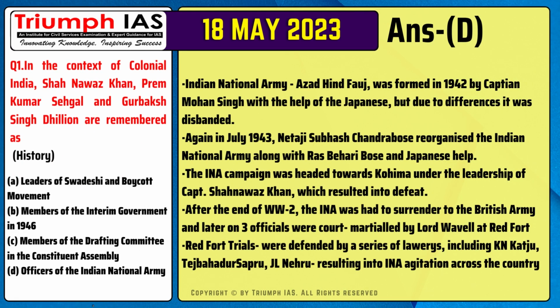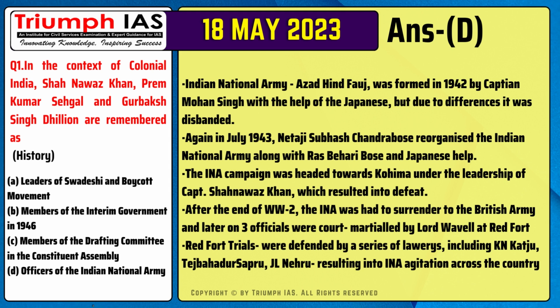The correct answer is option D. Number 1. Indian National Army, Azad Hind Fauj, was formed in 1942 by Captain Mohan Singh with the help of the Japanese, but due to differences, it was disbanded. Number 2. Again in July 1943, Netaji Subhash Chandra Bose reorganized the Indian National Army along with Rash Behari Bose and Japanese help.